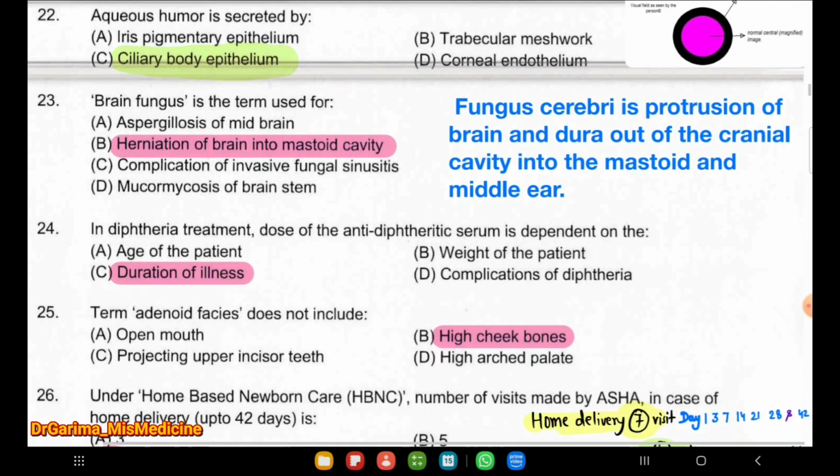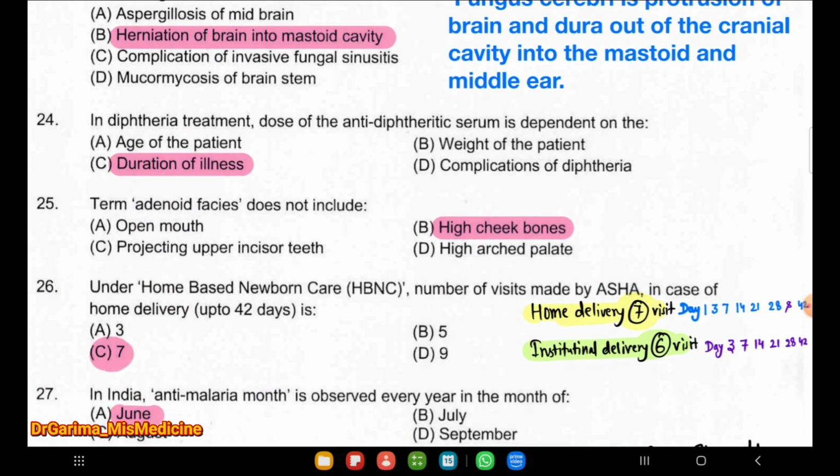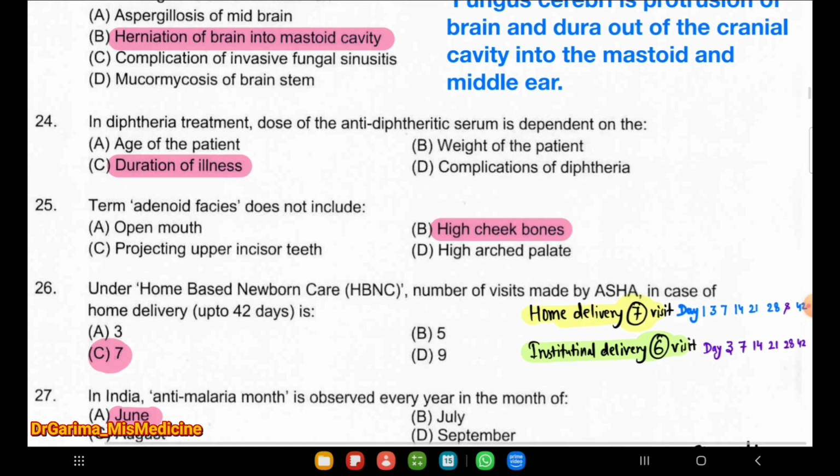Next question, in diphtheria treatment, dose of the antidiphtheritic serum is dependent on the duration of illness. Next question, term adenoid faces does not include high cheekbones. Next question, under home based newborn care, number of visits made by ASHA in case of home delivery up to 42 days is 7. If it is home delivery, then 7 visits, institutional delivery, then 6 visits on the day of 3, 7, 14, 21, 28, and 42 day. And if it is cesarean, then 5 visits.